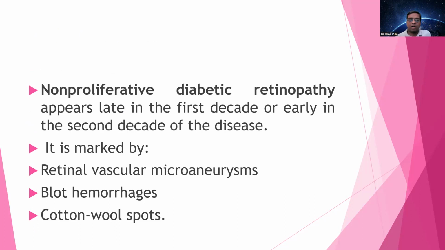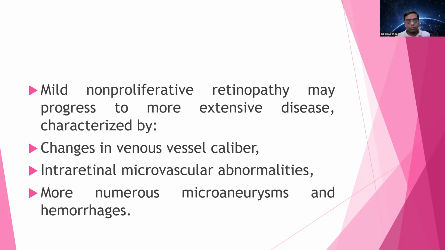Non-proliferative diabetic retinopathy appears late in the first decade or early in the second decade of the disease. It is marked by retinal vascular microaneurysms, blot hemorrhages, and cotton wool spots. Mild non-proliferative retinopathy may progress to more extensive disease characterized by changes in the venous vessel caliber, intraretinal microvascular abnormalities, more numerous microaneurysms, and hemorrhages.